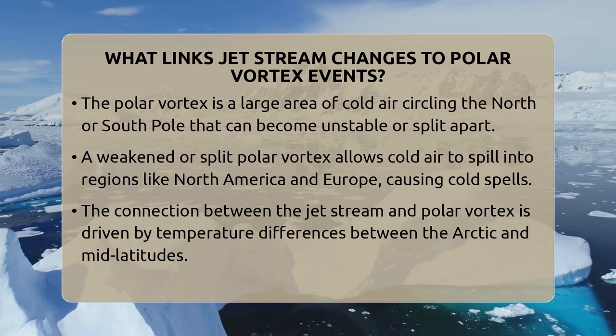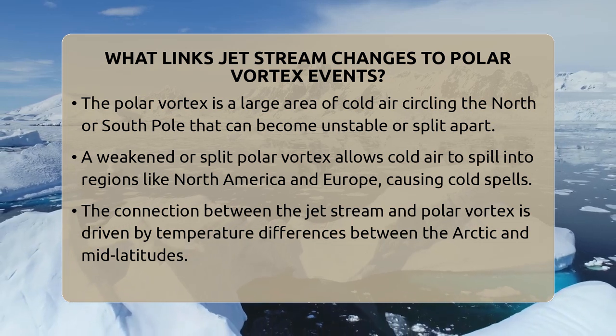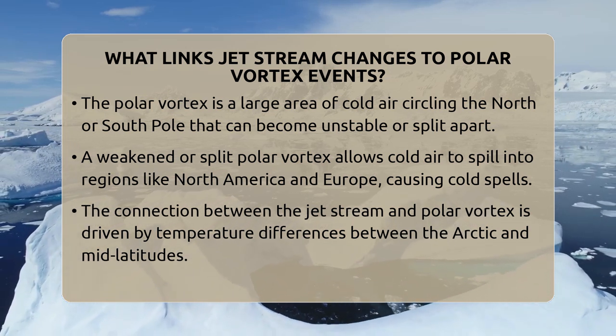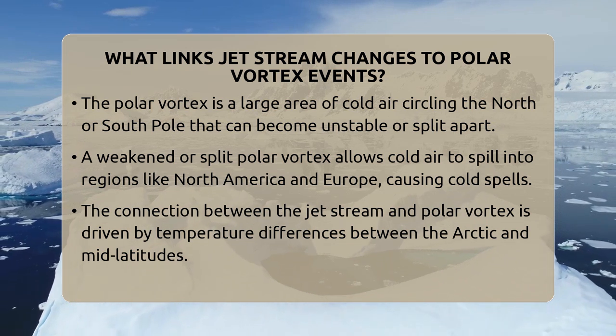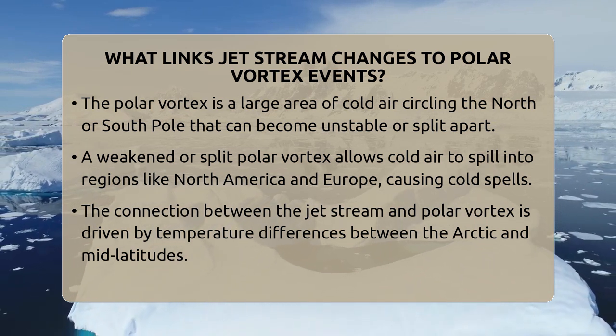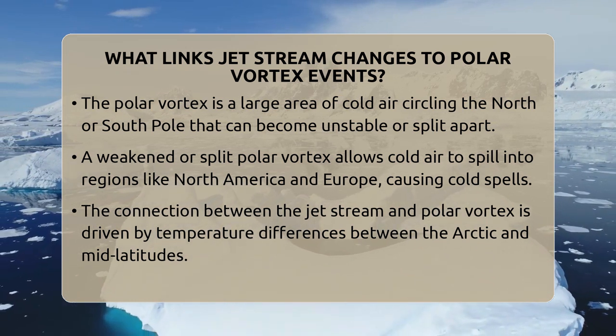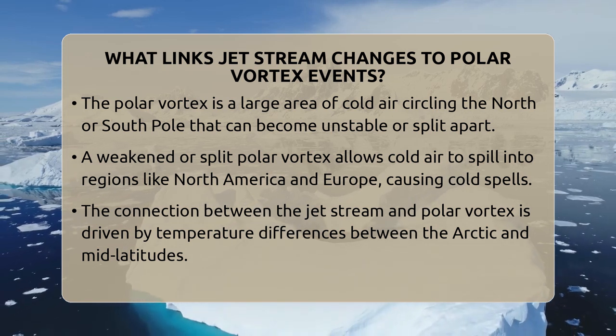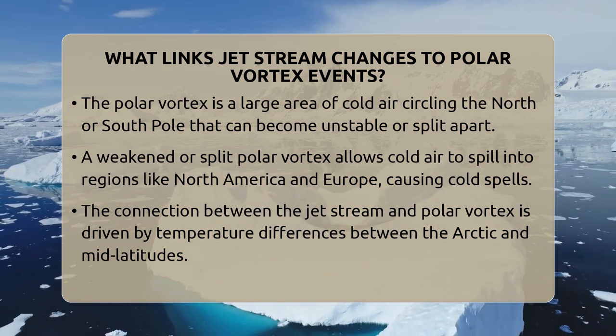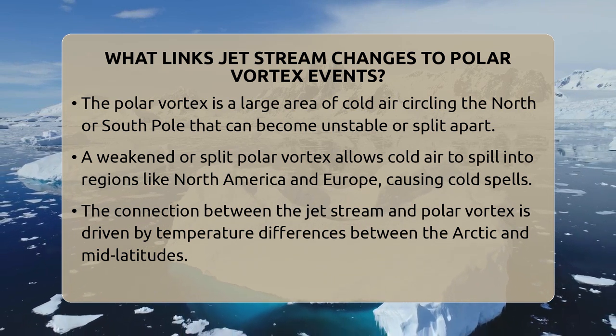When the Arctic is much colder than the mid-latitudes, the jet stream stays strong and smooth. But if the Arctic warms up faster than other areas, the temperature gap shrinks. This makes the jet stream weaker and more wavy. These waves can dip southward, dragging cold air with them.